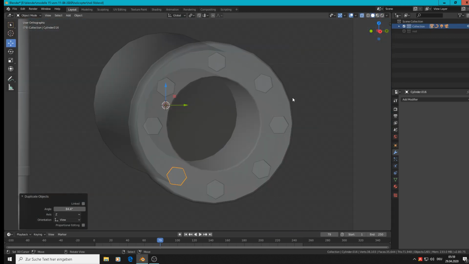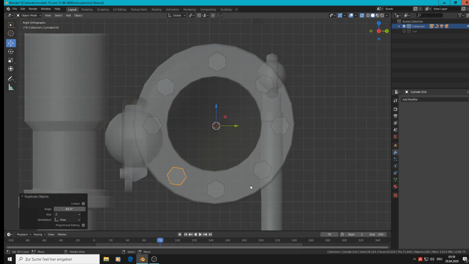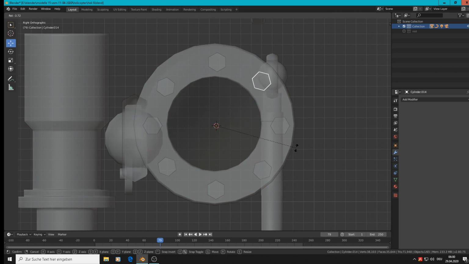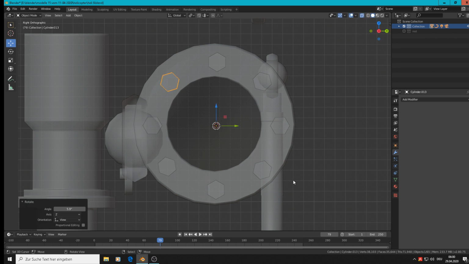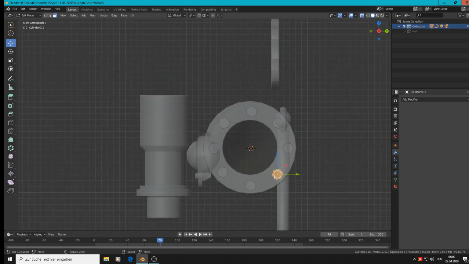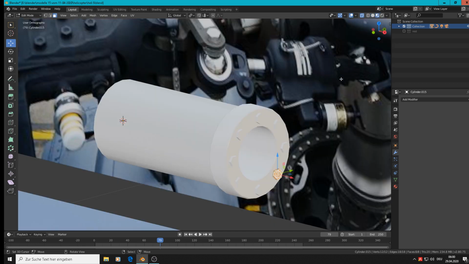To see that better, we go here in the solid view. There we can tweak a little. It must be a little bit more there. That one a little bit more there. That one a little bit there, and then we have it. Good, we have screws on it. Unbelievable. Good.